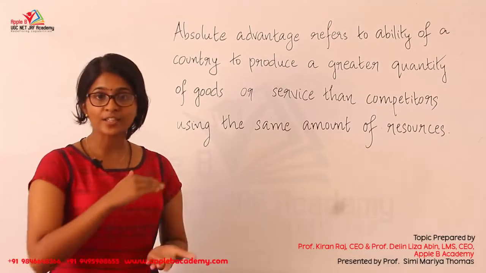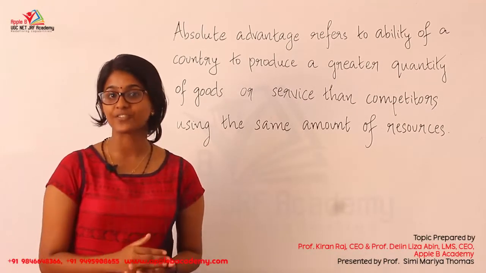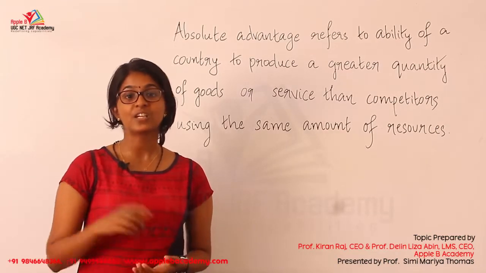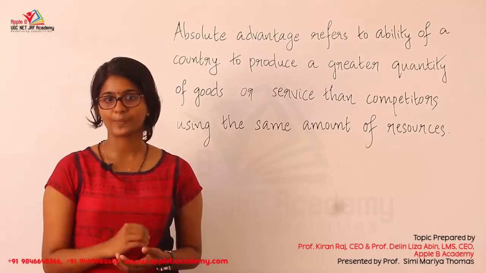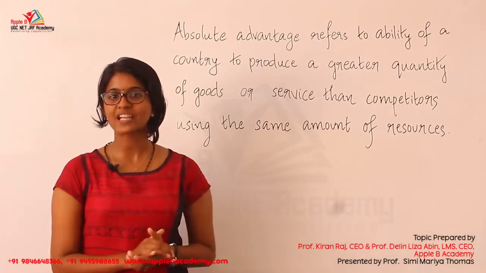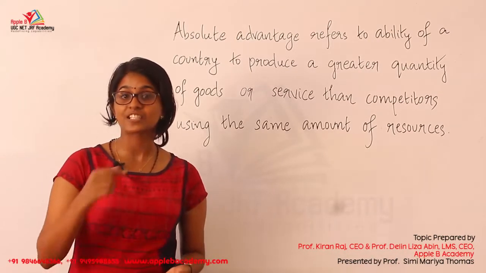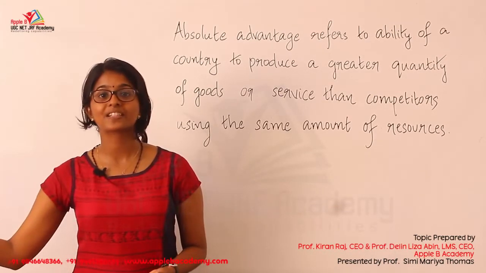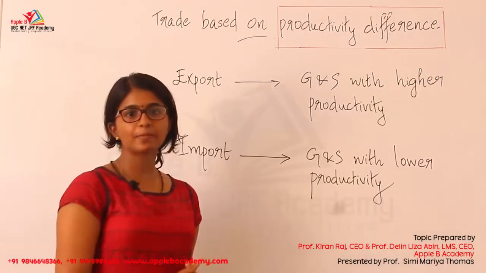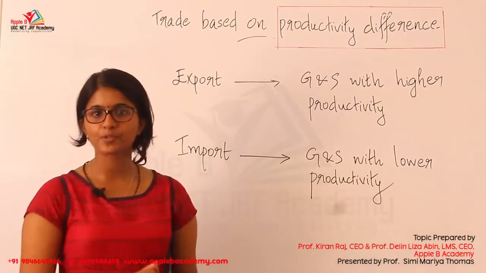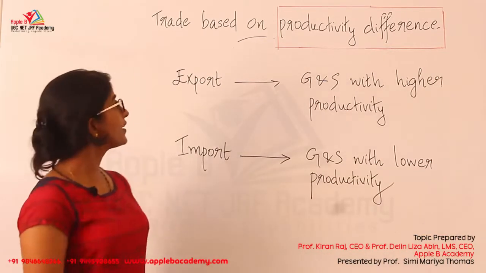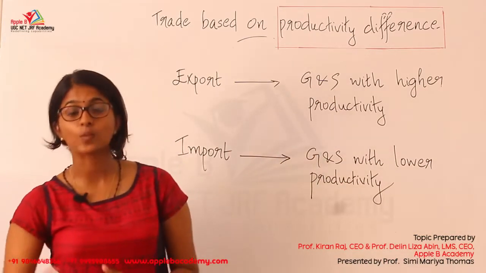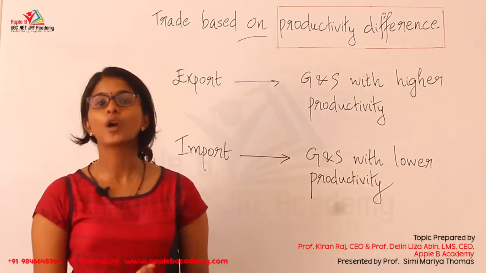So here the country will always export the goods or services in which it is more productive than the other country and import the goods or services in which the other country is better than our country. So that is the process happening in absolute cost advantage. Export the goods or services which are more productive in our country and import the goods or services in which the other country is better. We just mentioned the items which are exported and imported when it comes to absolute cost advantage. So here the trade is mainly based on the productivity difference. What is being exported and what is being imported is based on the productivity difference.